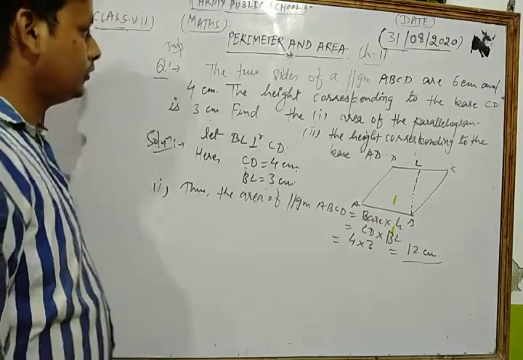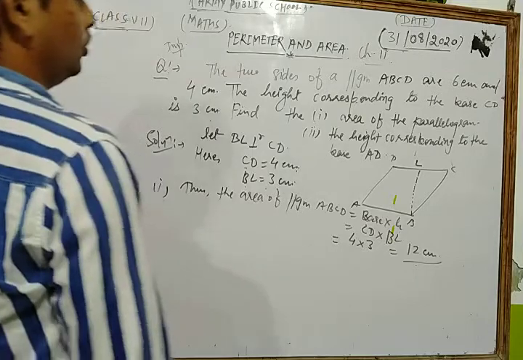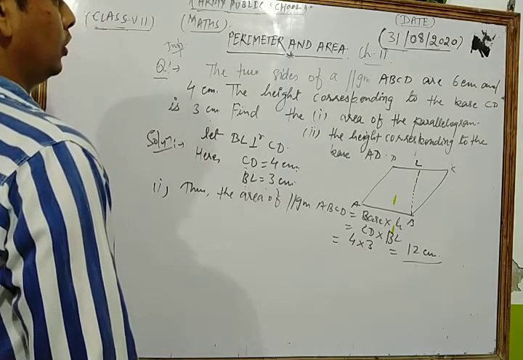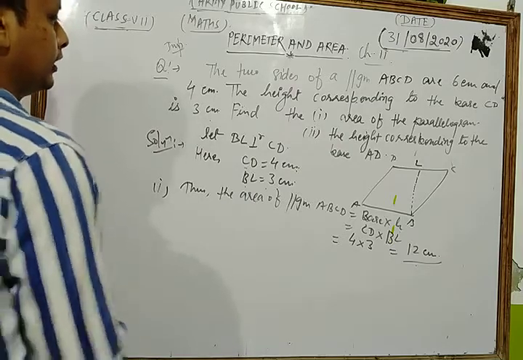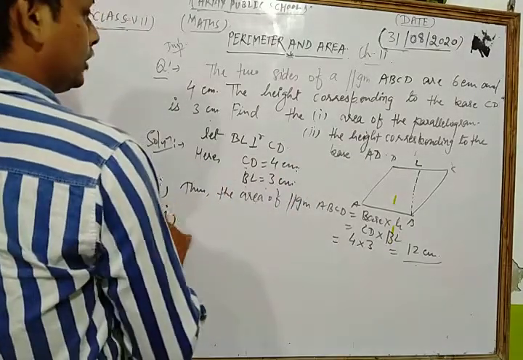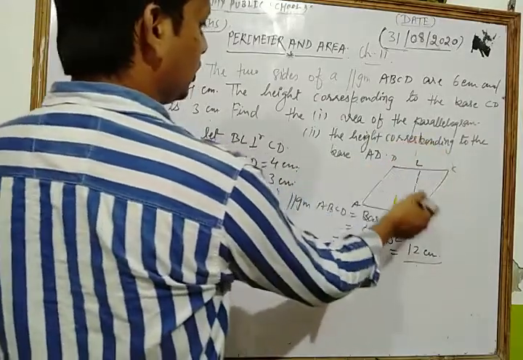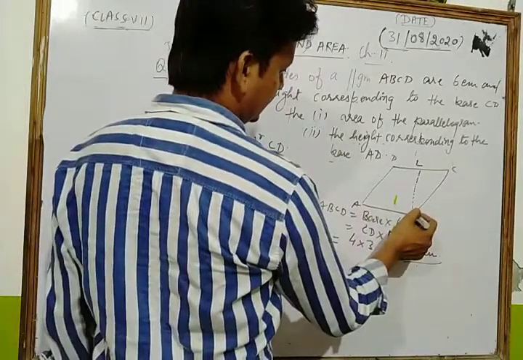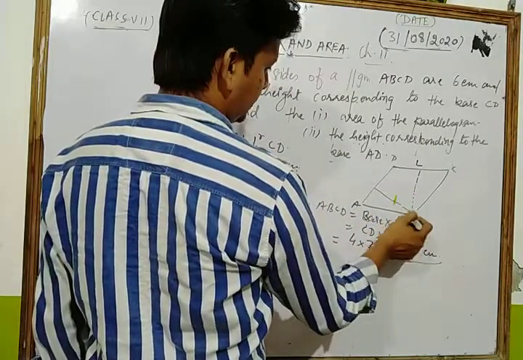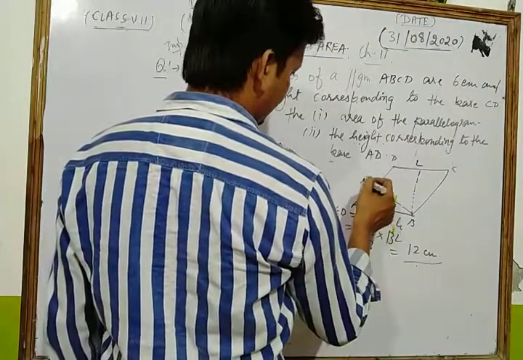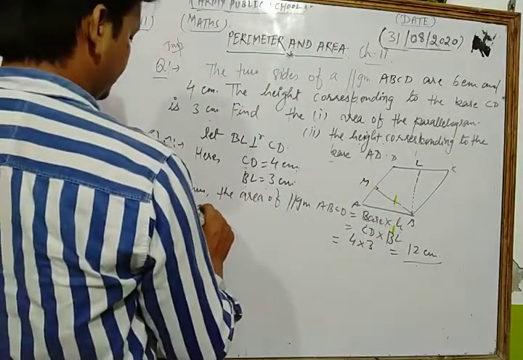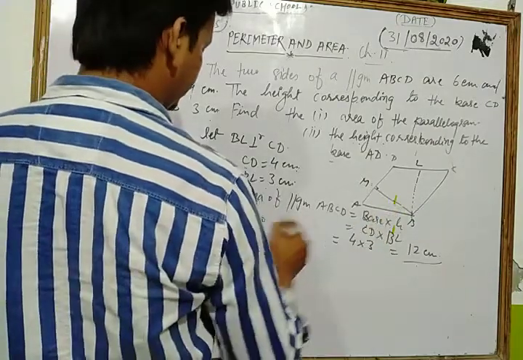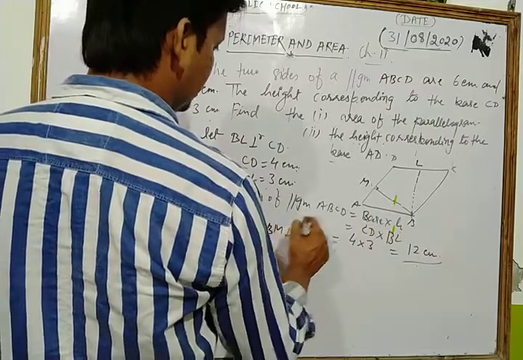Now we take the second part of this question, which is the height corresponding to the base. This is base. Now look, we draw BM. Now we draw BM perpendicular to base AD.